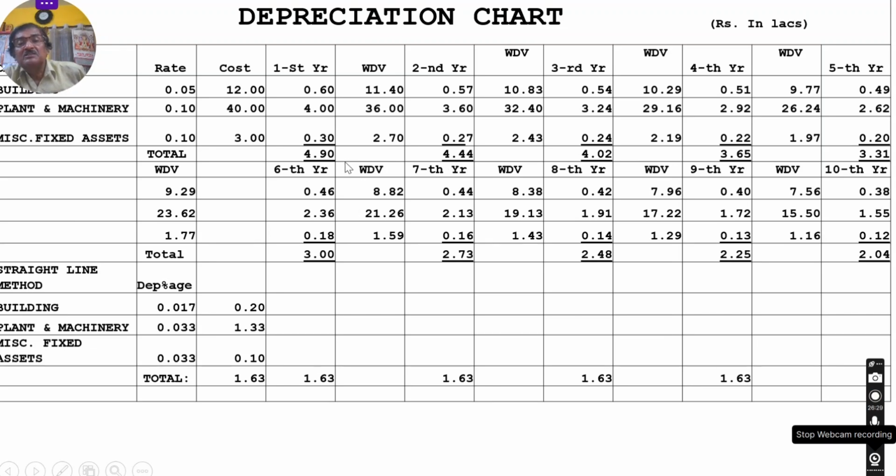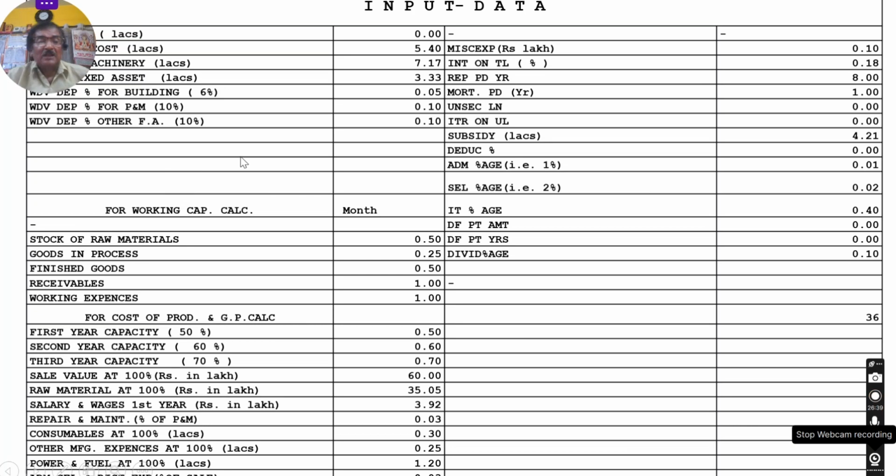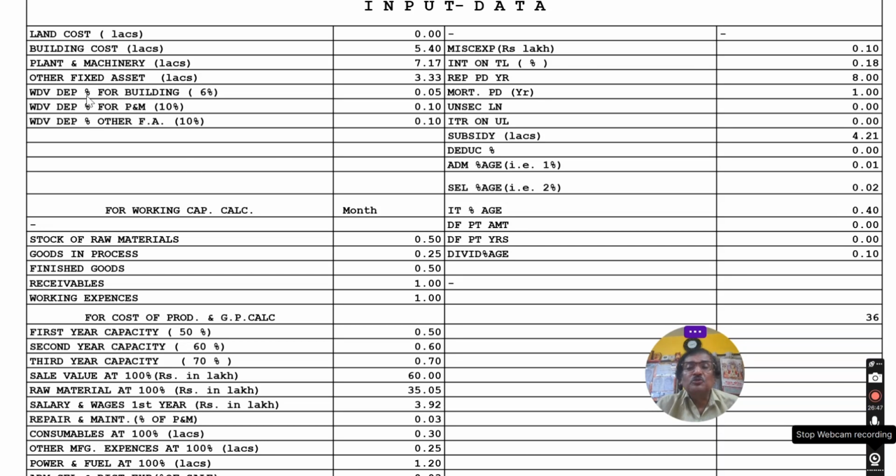You have to transfer this cost to the profitability statement. And similarly, here the straight line method is also shown. And actually here I have shown the input data format, which I am going to discuss in my next video.